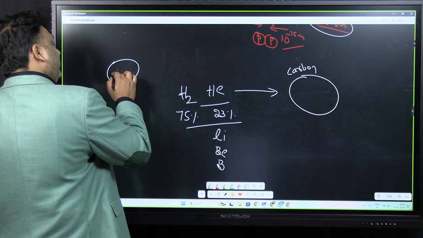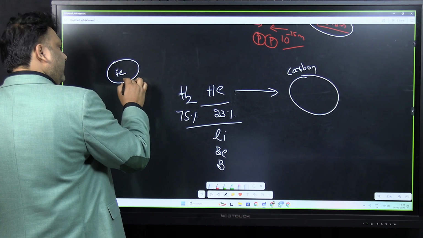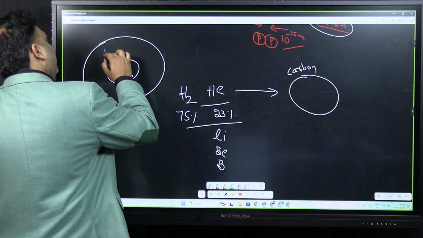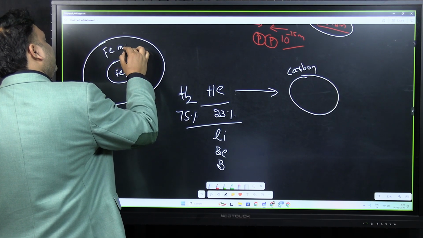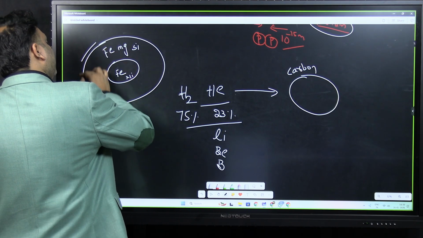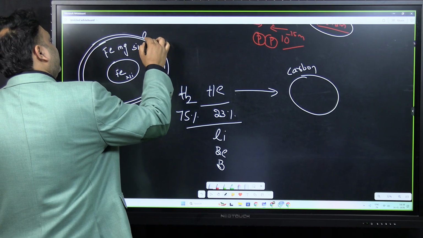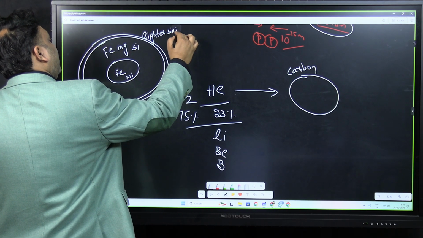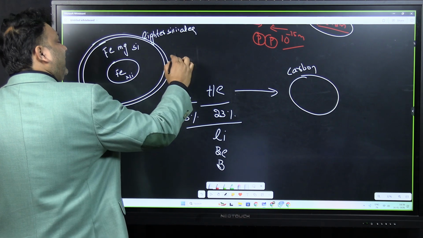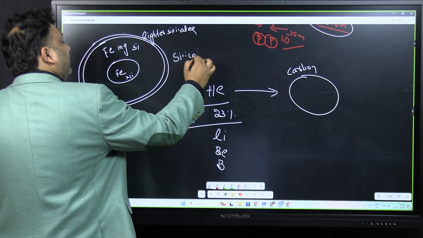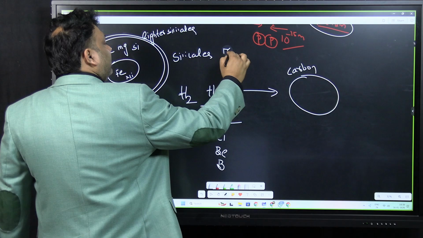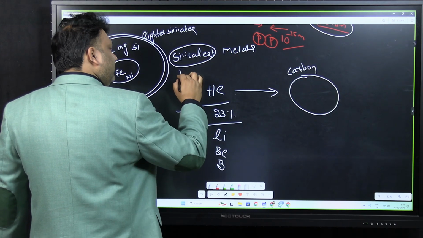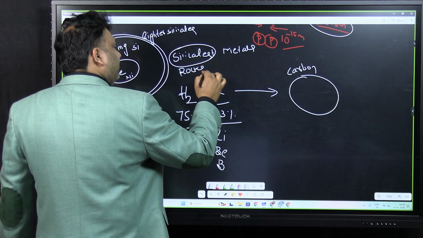The core is made up of iron, mostly iron and a little bit of nickel, the mantle is made up of ferro-magnesium silicates, and the crust is made up of lighter silicates. So basically it is made up of silicates and metals. Silicates are nothing but pathar, rocks, and metals.